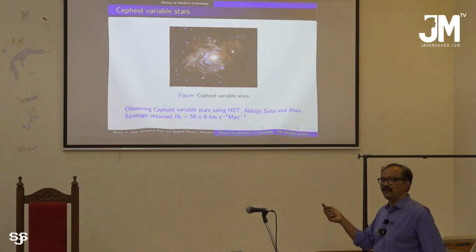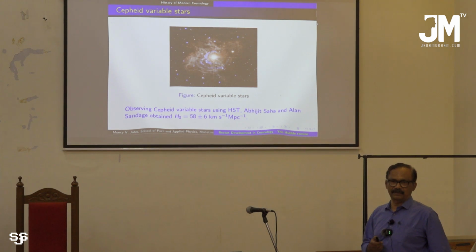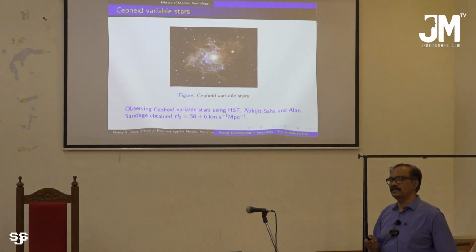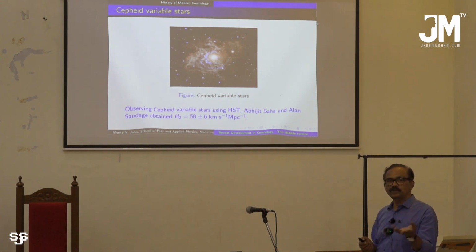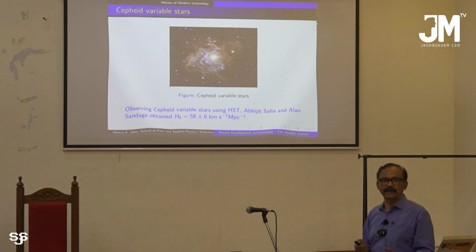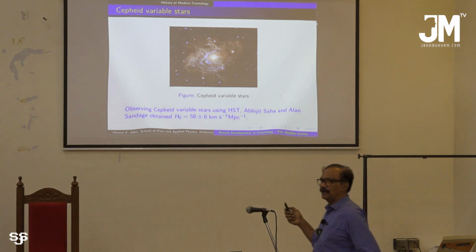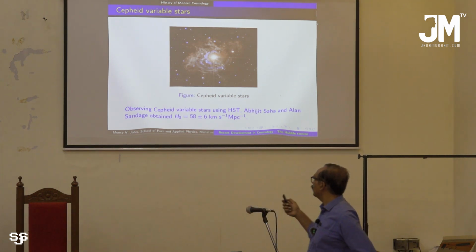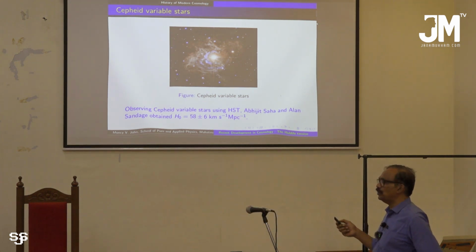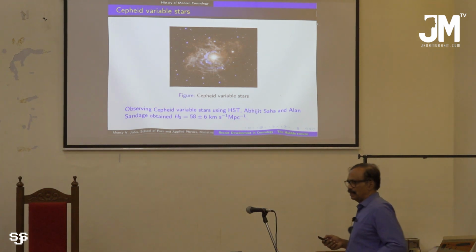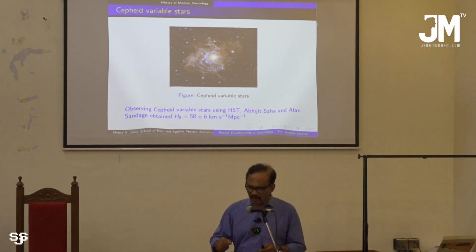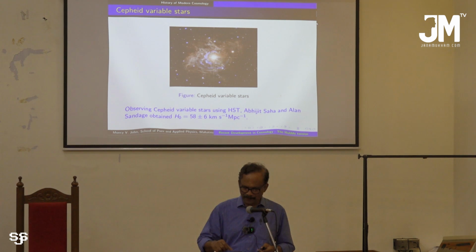Actually, that itself contains some 10% error. See, the importance of H0 is that in almost all calculations in cosmology, you will need this parameter. So we have to understand this error, such a large error in the value of H0, which indicates a certain inaccuracy in all calculations in cosmology.